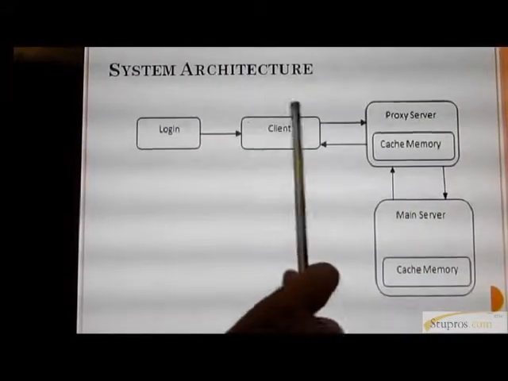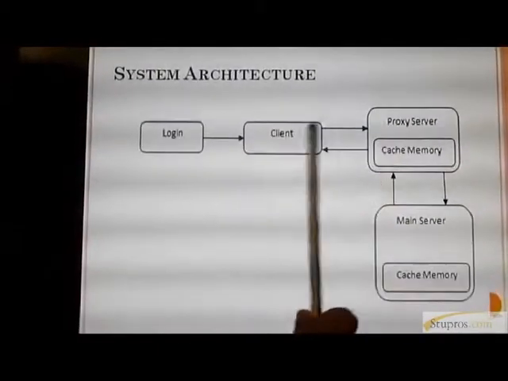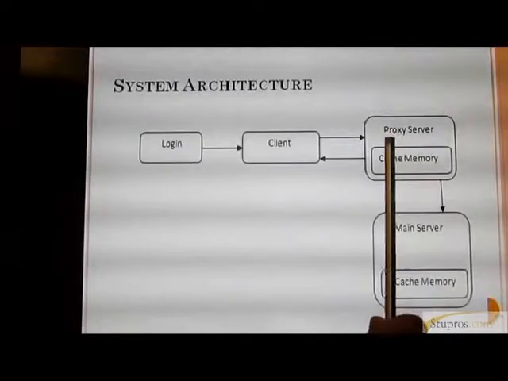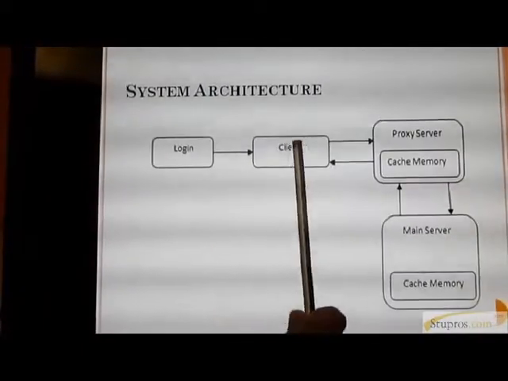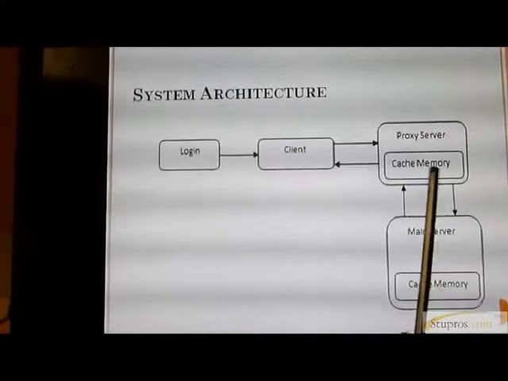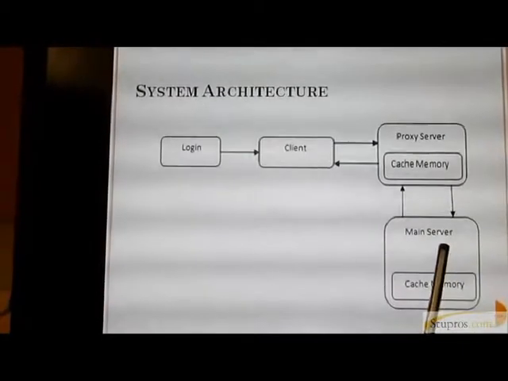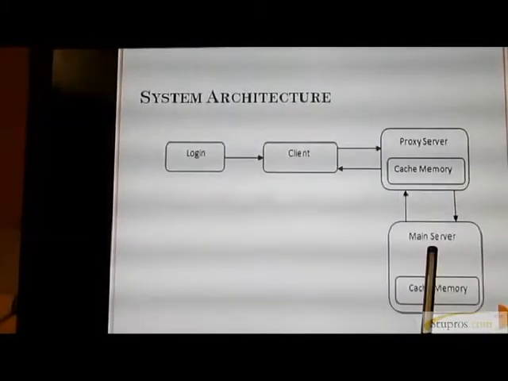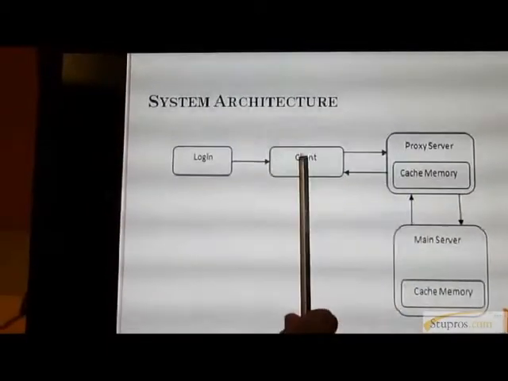Then one client will send a process to the proxy server. Every client first sends its request to the proxy server. The proxy server responds to the client. When one client sends a request to the proxy server, the proxy server handles the request by passing it to the main server. The main server processes it and then sends the response to the proxy server. The proxy server responds to the client.